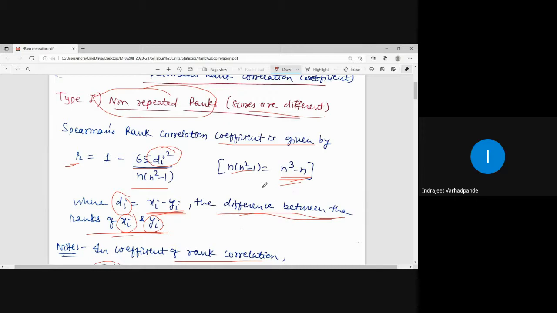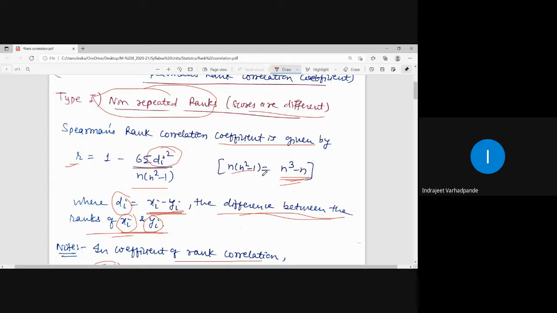Suppose in a class of 60 students, the result is declared and everybody has a different percentage, so ranking will be done from the highest percentage, 1, to the lowest. So the last student will have the rank as 60 as per the strength. So accordingly, when ranks or scores are non-repeated, the total number of observations and the last rank assigned will always match, because every rank or observation will be different in this case. So this is the formula when non-repeated ranks are there.